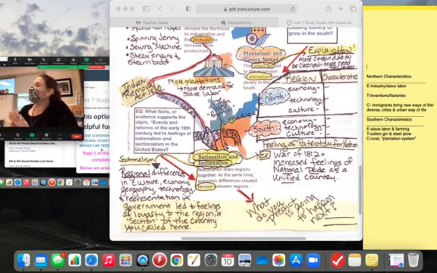Okay. So now what leaves? It's the North. It's the South. We no longer see each other as whole. What's going to happen? Slavery's in the mix. So it'll be the Civil War. So that's what's going to end up happening, is the Civil War. So our next unit, we're going to talk about this expansion. We're going to talk about all the Band-Aids we tried to put on this slavery problem.